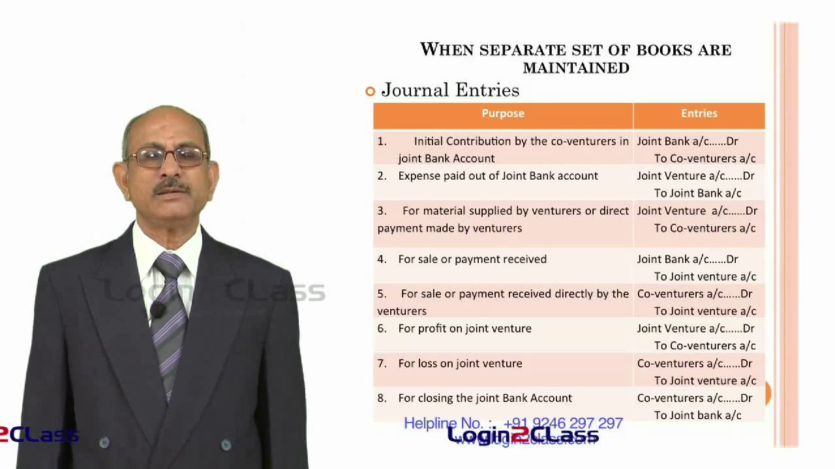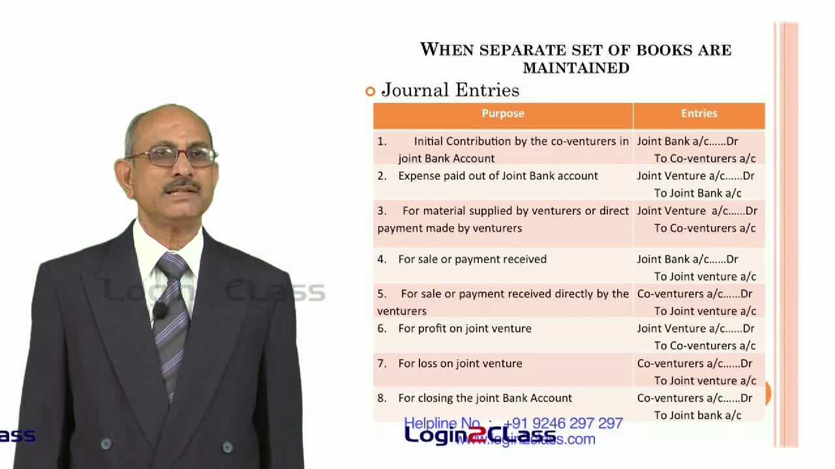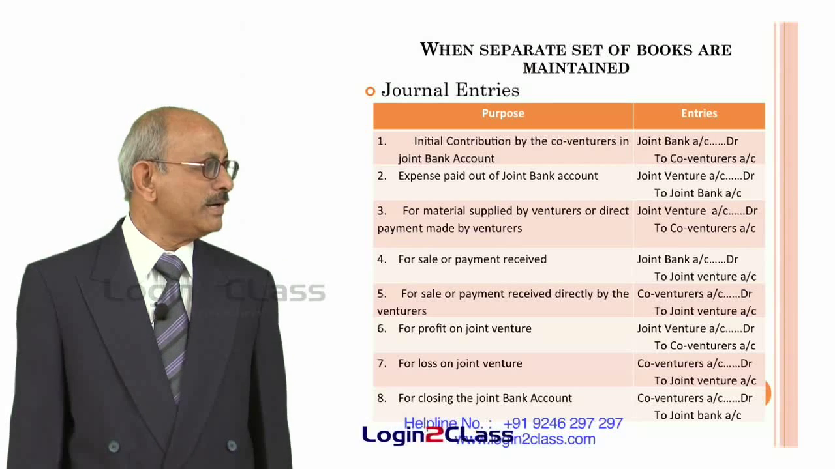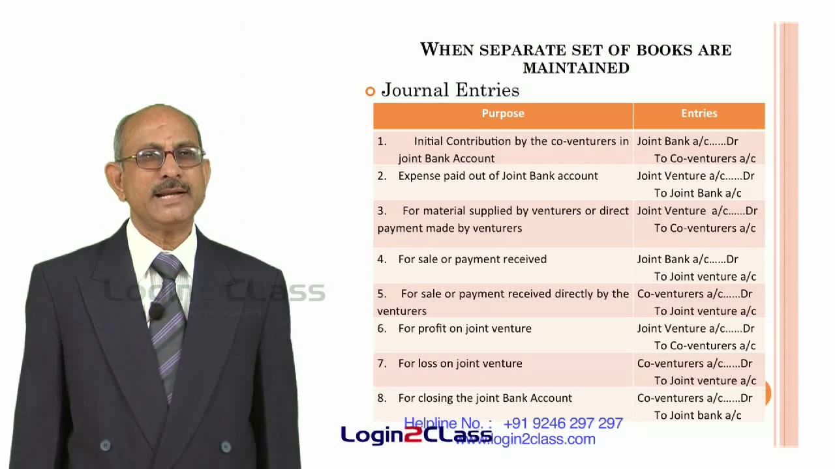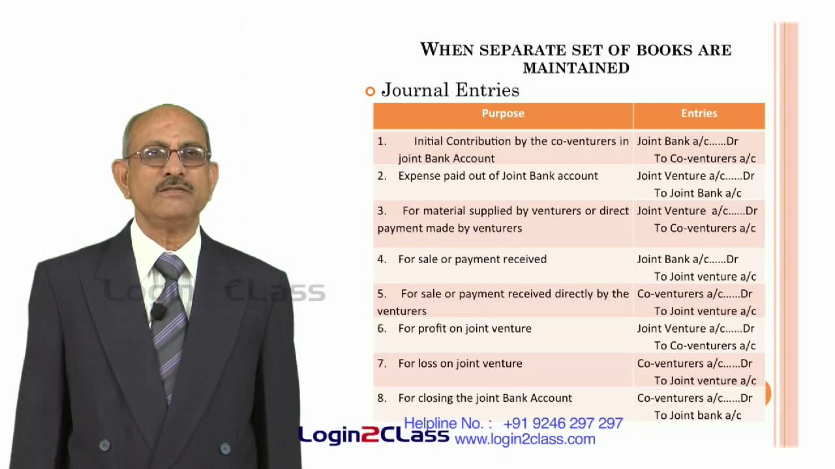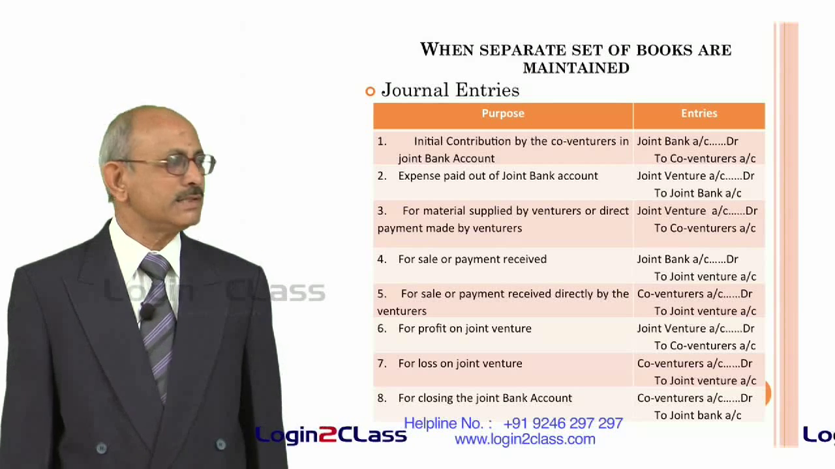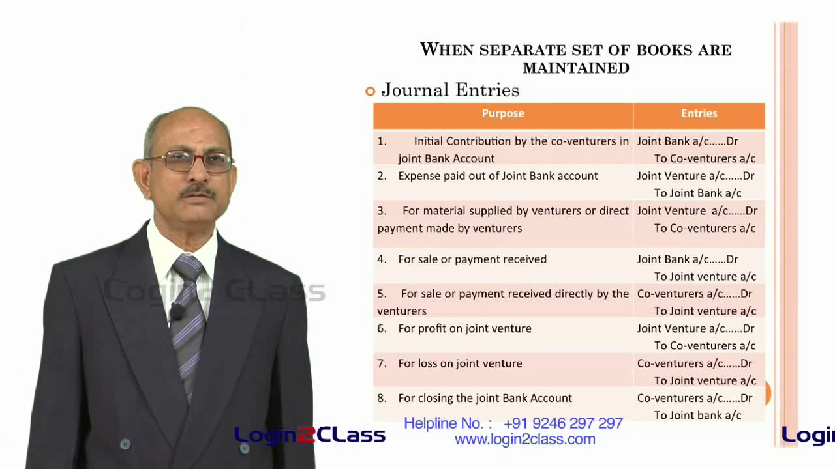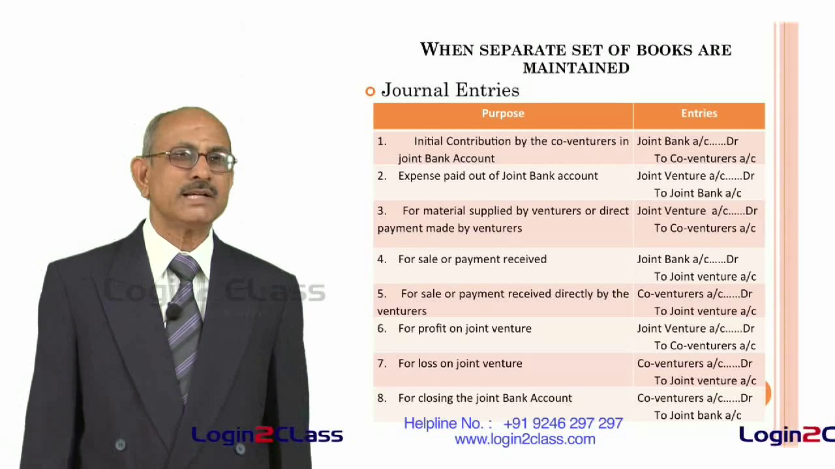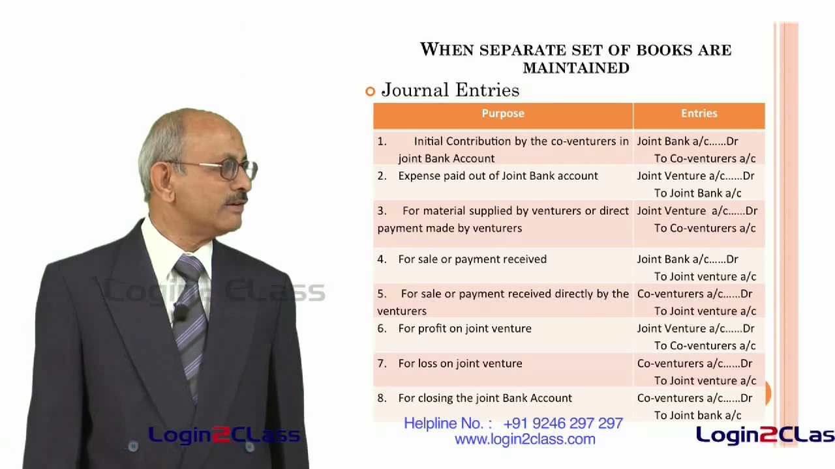In case of material supplied by venturers or direct payments made by venturers, here they do not go through the bank account, because this is the payment made or material supplied directly by the co-venturers. In that case, since it is an expenditure of the joint venture, joint venture account is debited and the respective co-venturers accounts are credited. If X has brought in material worth, let us say 1 lakh rupees, then the joint venture account is debited with 1 lakh rupees and X's account is credited with 1 lakh rupees.